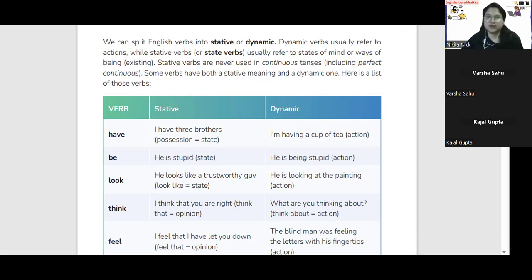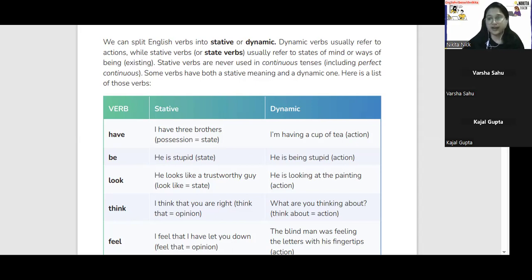No. Okay. Varsha was right. Stative means which refers to state of mind. ठीक है. जो state of mind की बात करें, ways of being, that means existing, जो चीज exist कर रही है. ठीक है. Stative है. Stative means what? A verb that expresses a state or condition.